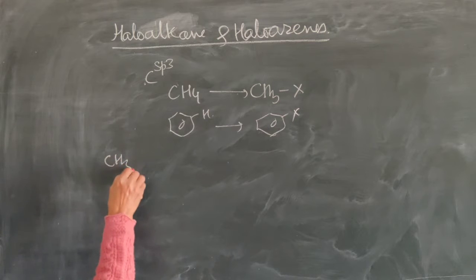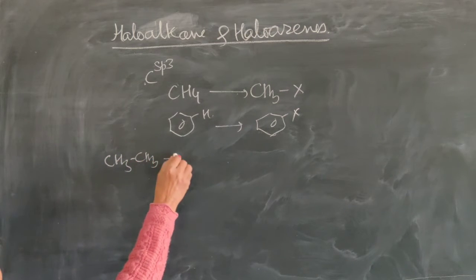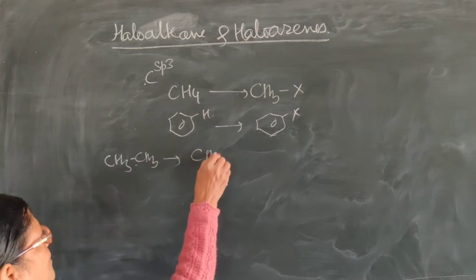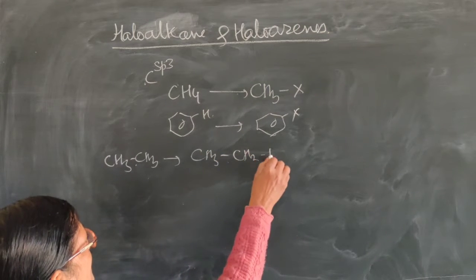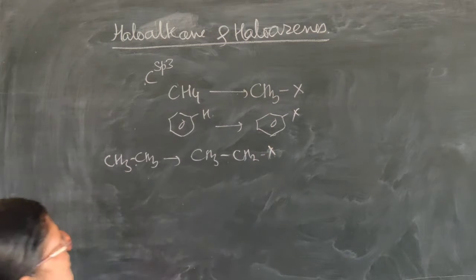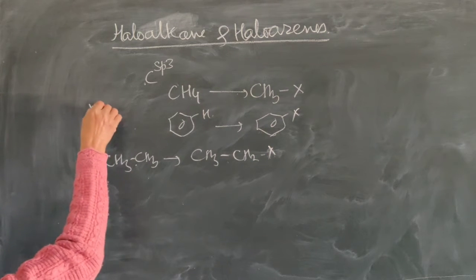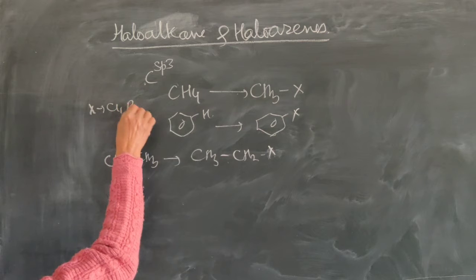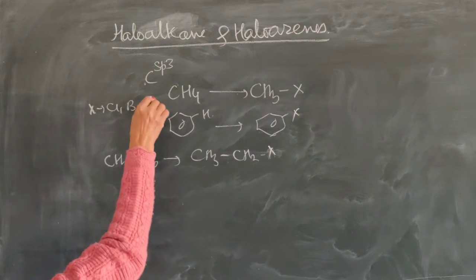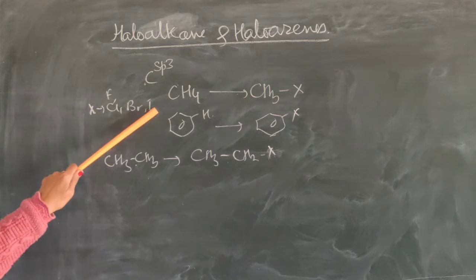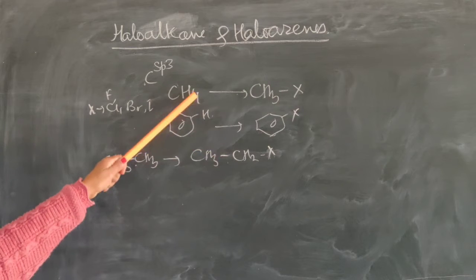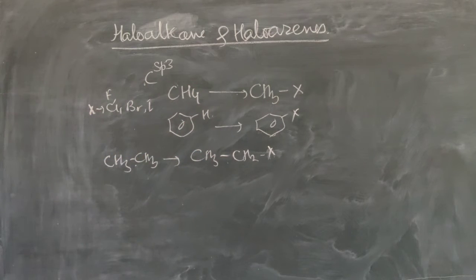Then we can take the example of ethane. When you replace one of the hydrogens here, you will get a haloalkane, that is haloethane, by the halogen. Now here X stands for chlorine, bromine, iodine, and even fluorine also. So these are the names of the halogens: X for fluorine, chlorine, bromine and iodine. So when we replace one of the hydrogens, they are called haloalkanes.